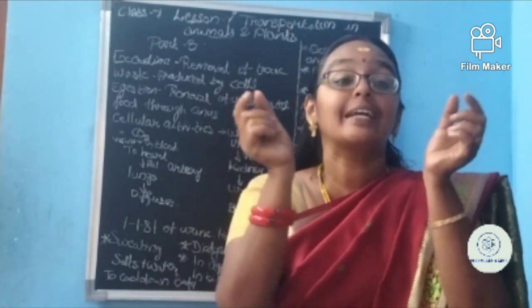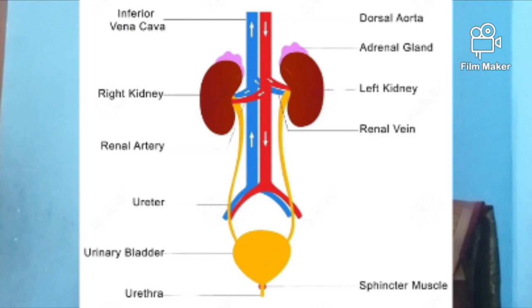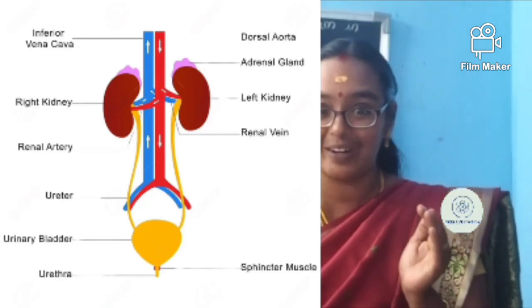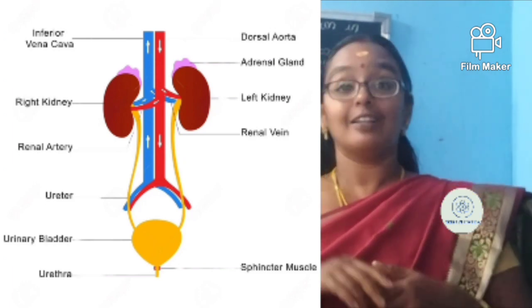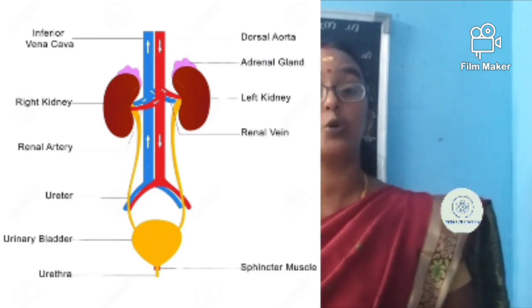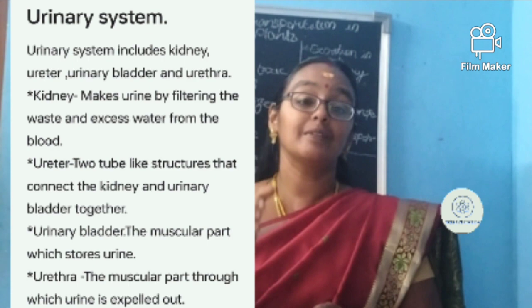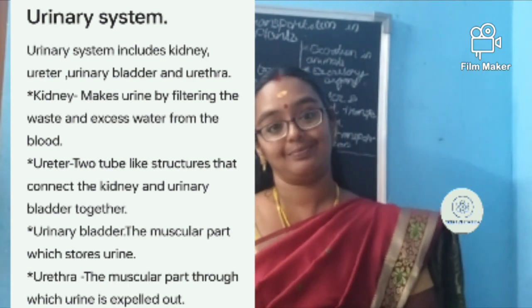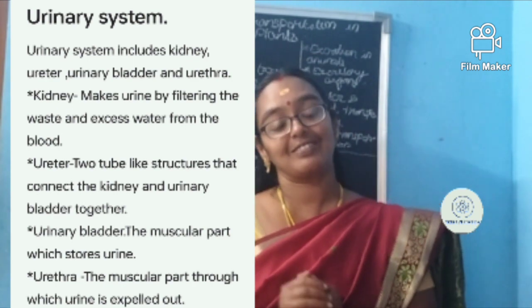The ureter connects the kidney to a muscular tube-like structure called the urinary bladder. The urinary bladder is the one which stores the urine for a longer time. When the bladder is almost full, we will have a feeling to urinate. By that time, we will expel the urine through the urethra. These are the main parts present in this excretory organ.